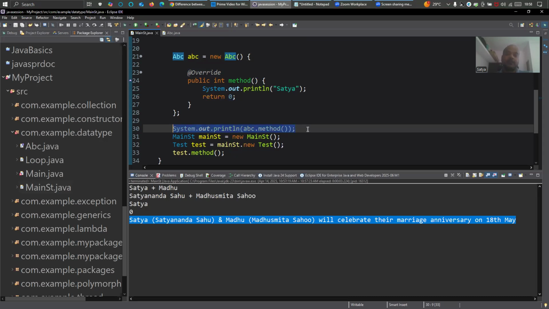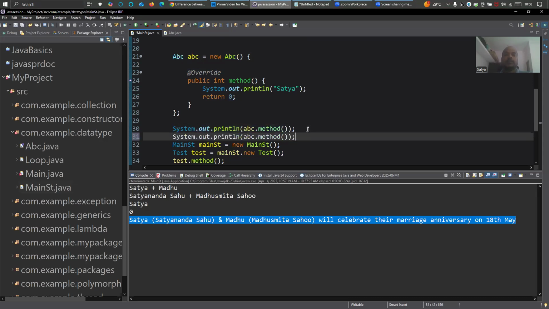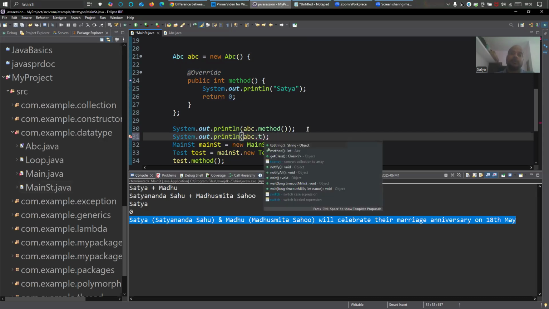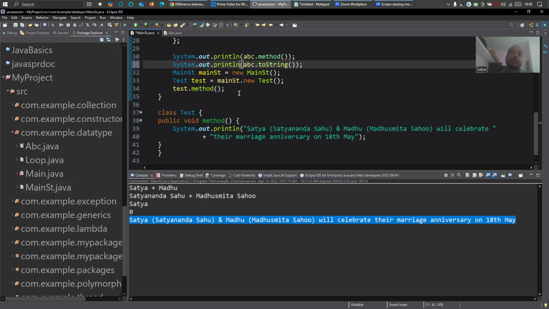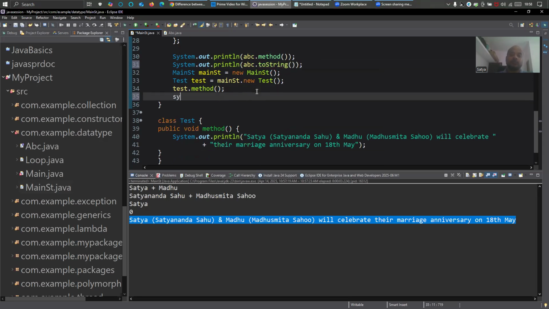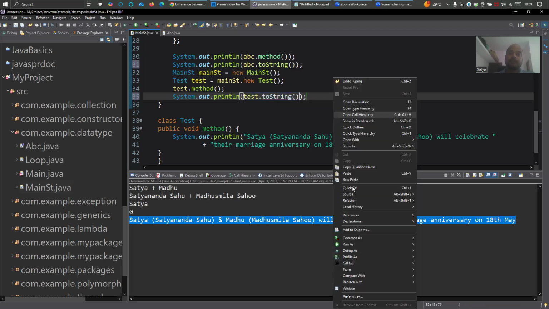Just ABC dot toString, and the same I will print for this test object also. See what you're getting.